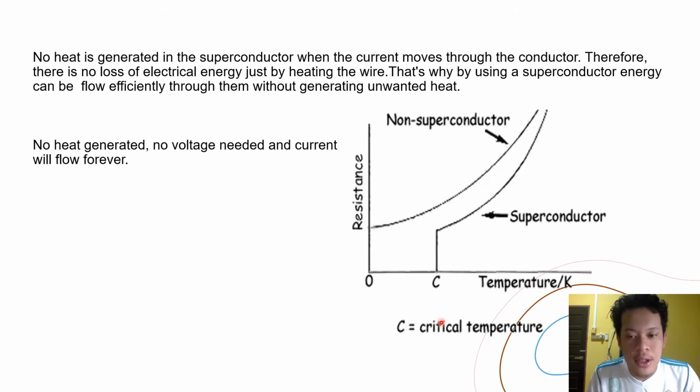By looking at the diagram, there is no resistance when the superconductor reaches the critical temperature. So no resistance, there is no heat generated. That's why by using a superconductor, energy can flow efficiently through them without generating unwanted heat. So no heat generated, no voltage needed, so current will flow forever.